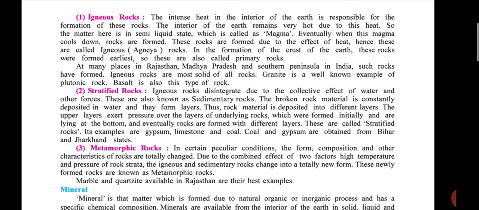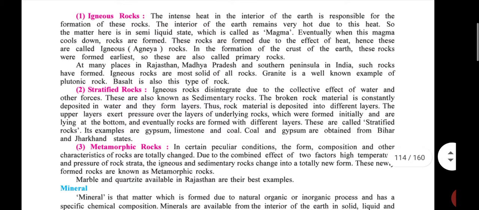The interior of the earth remains very hot due to this heat, and so the matter here is in a semi-liquid state, which is called magma. Please underline magma and define magma. You can write in the examination: the interior of the earth remains very hot due to the intense heat, and so the matter here is in a semi-liquid state, then it is called magma.